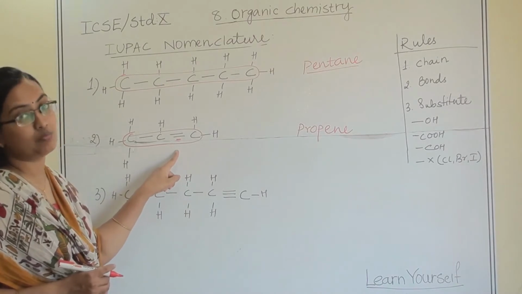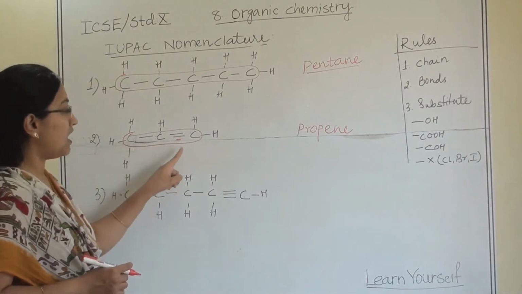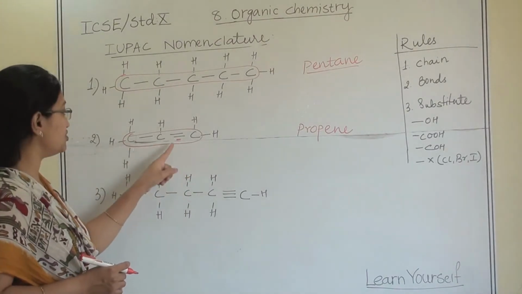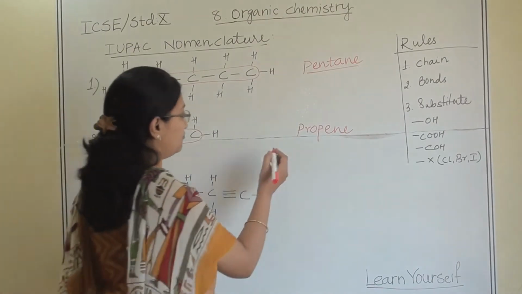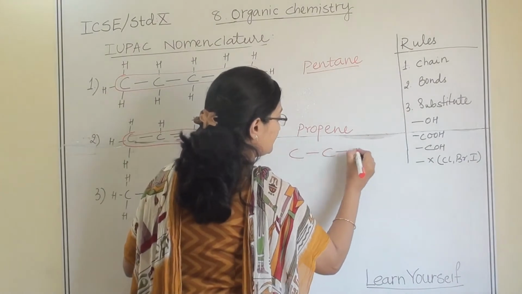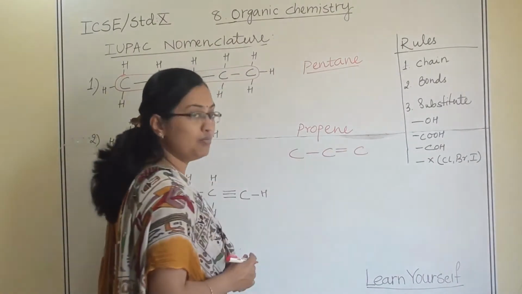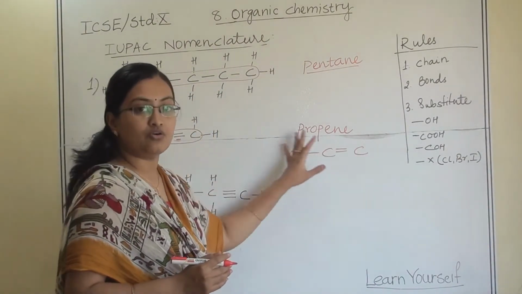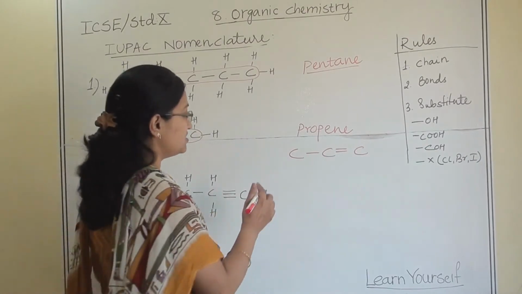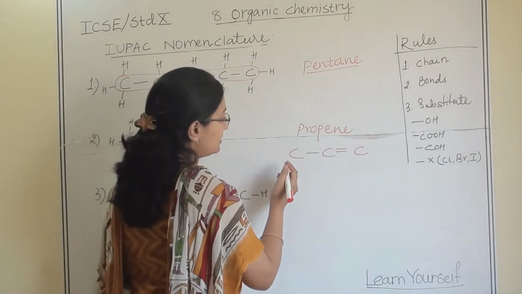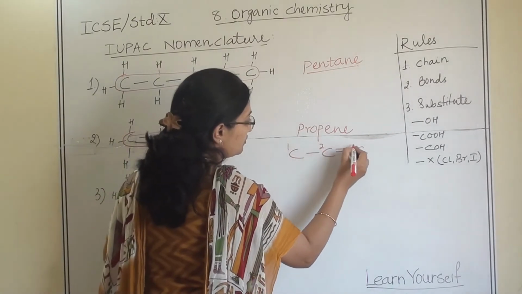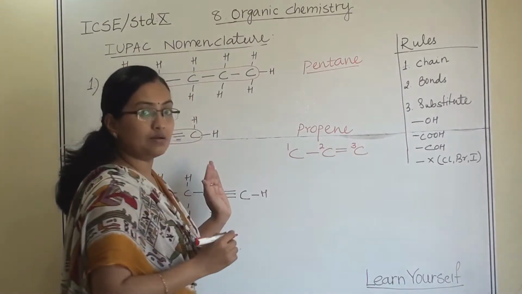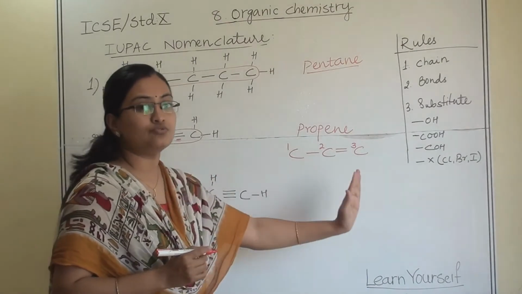But when you are writing a bond, when you are giving ENE or YNE, you have to write position for double bond also. So how to identify the position? So for that we are giving a numbering to a long chain. For example, this is our structure and here double bond is there. For example, I am not writing here hydrogen, just to make sure you can understand the numbering. So 1, 2 and 3. This number pattern is from right to left.